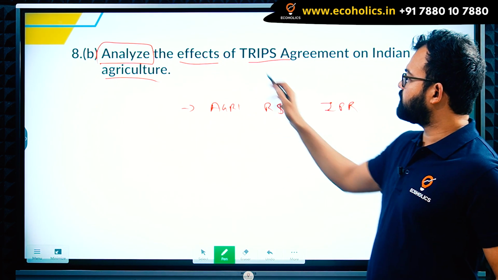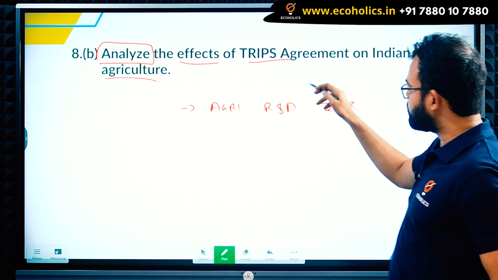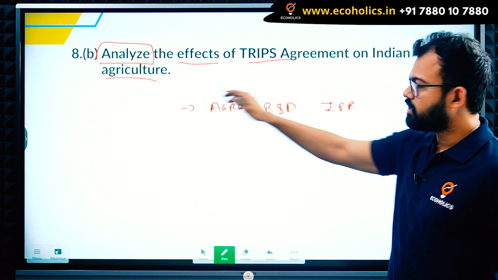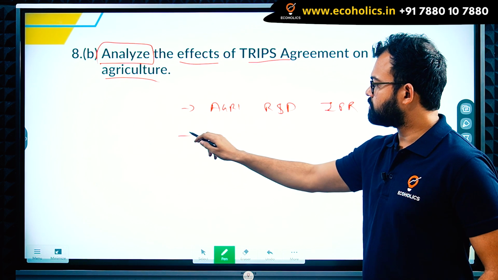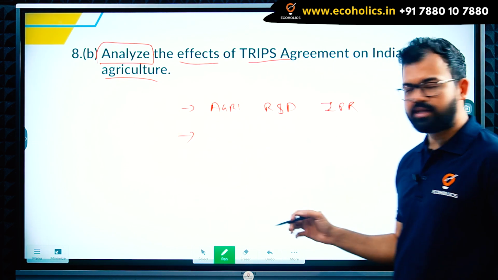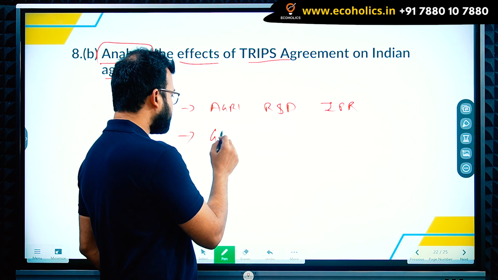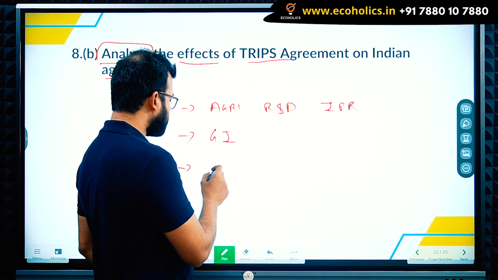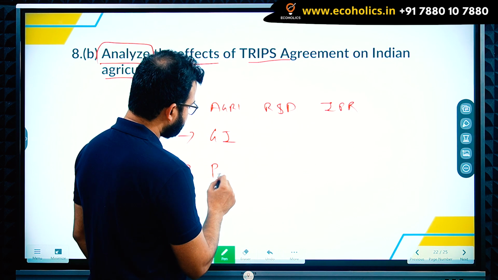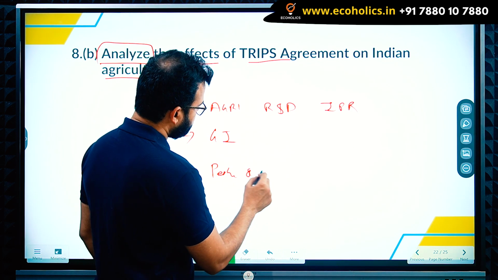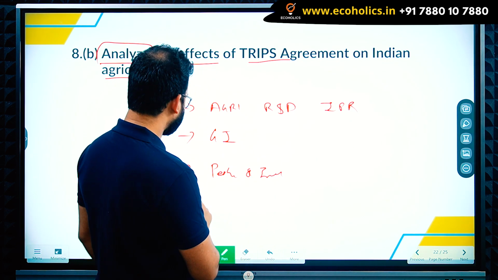So the effect you have to write is of the TRIPS agreement on Indian agriculture. Talk about R&D mainly, and certain things like geographical indicators, and the pesticides and insecticides India is using.